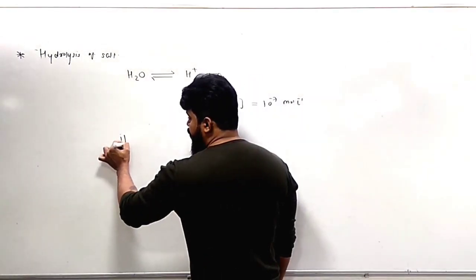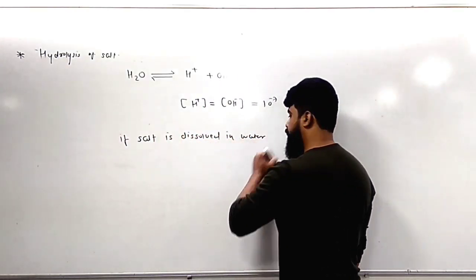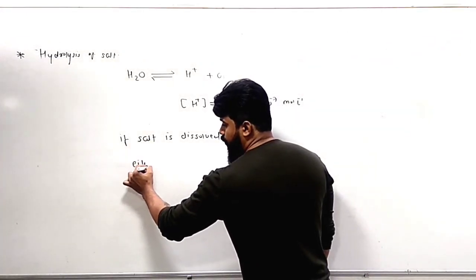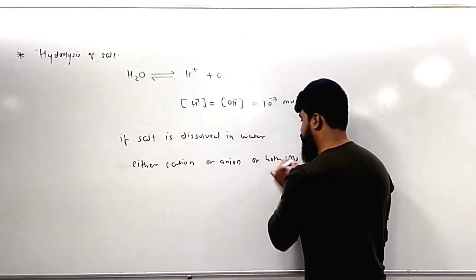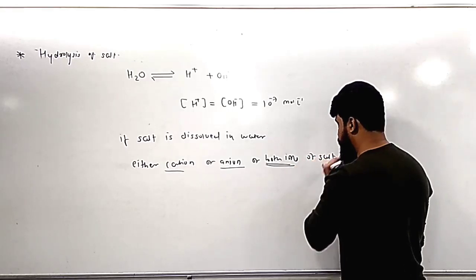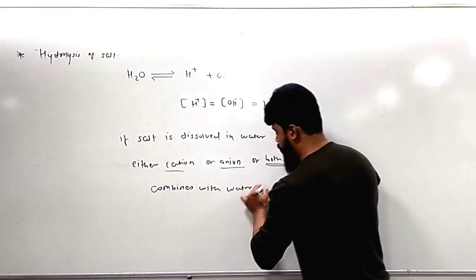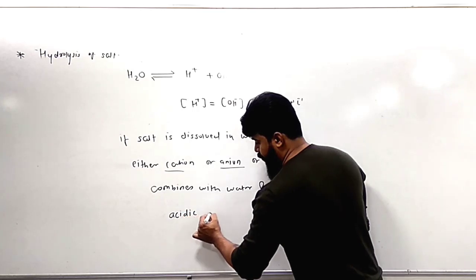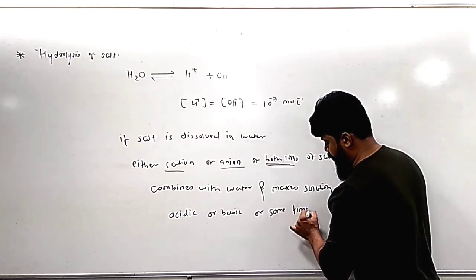But the point is that if salt is dissolved in water, again focus on the sentence: salt is dissolved in water, either the cation or anion or both ions, cation, anion or both the ions of the salt combine with water and make the solution acidic or basic or sometimes neutral.